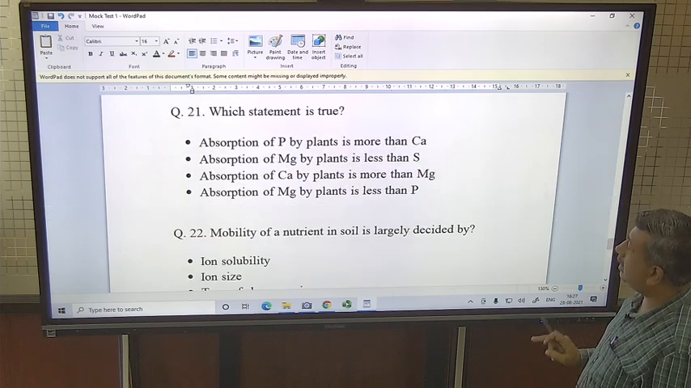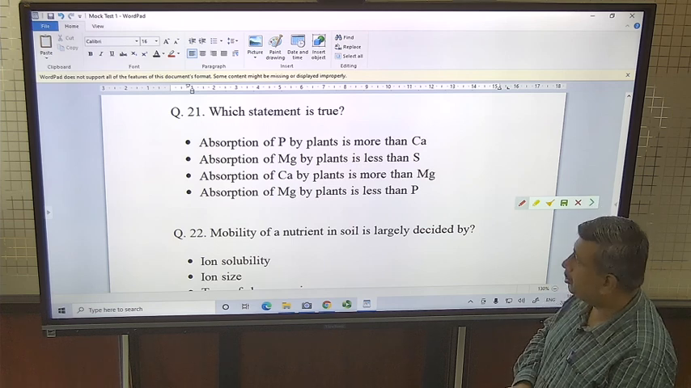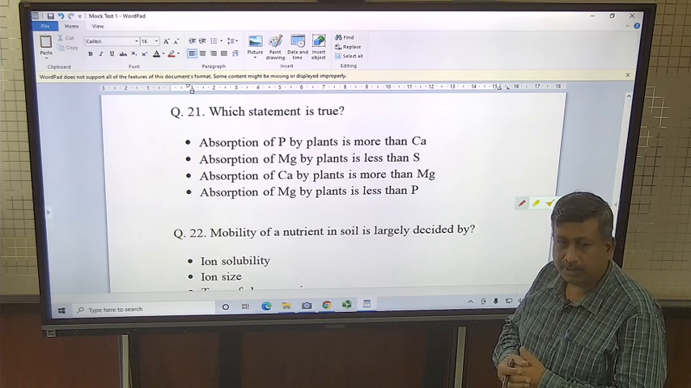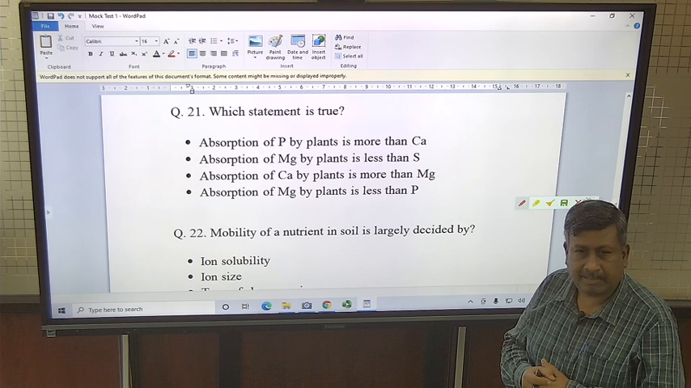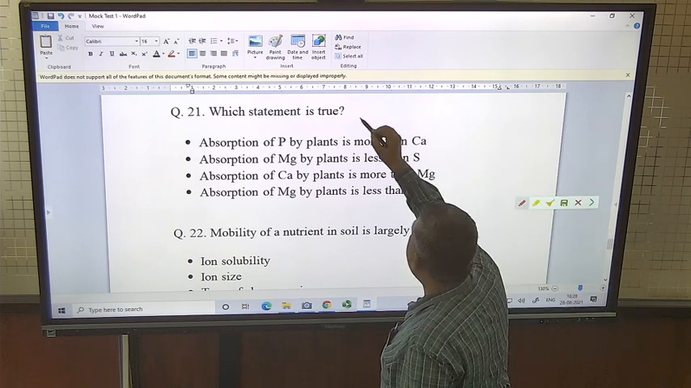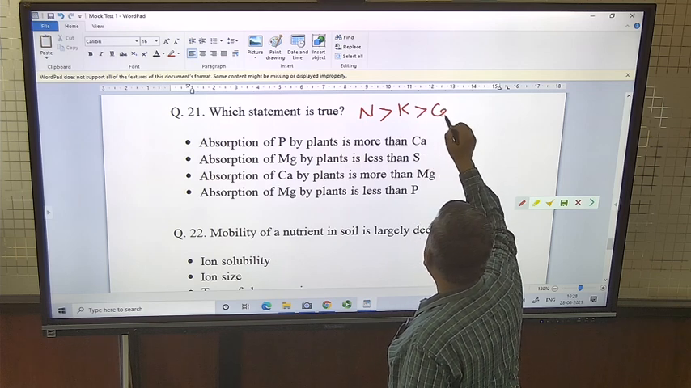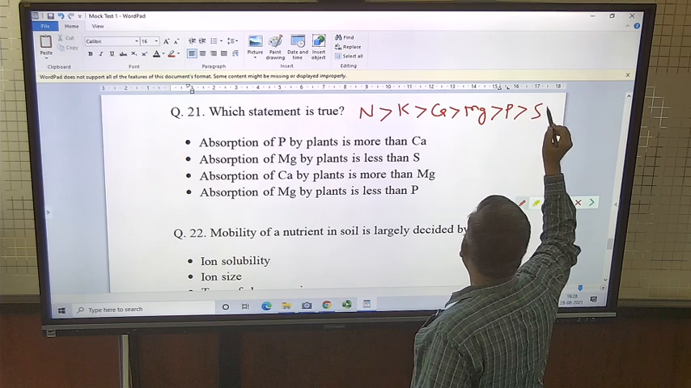Now, a question is asked about the statement. Which statement is true? Absorption of P by plant is more than calcium, and so on. So we should remember the order of absorption of nutrients. Nutrients are absorbed in this order: nitrogen, potassium, calcium, magnesium, then phosphorus, then sulfur.